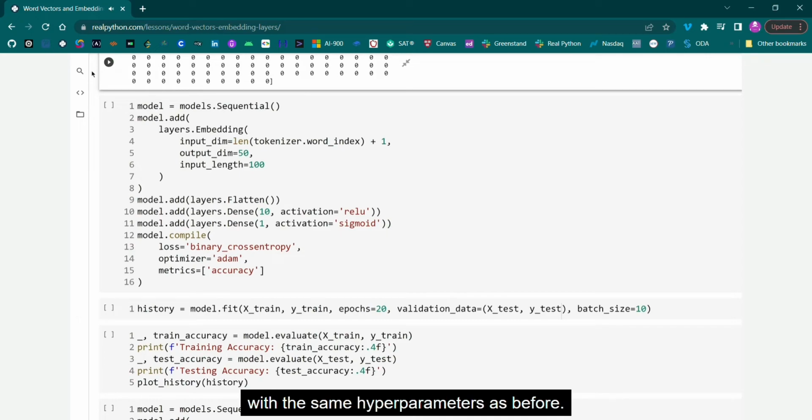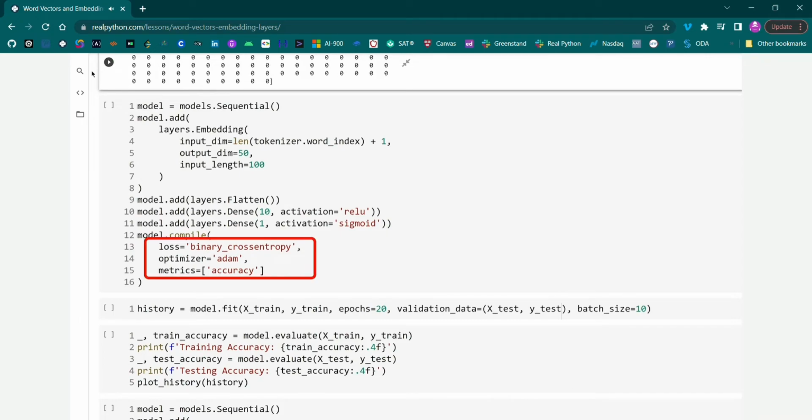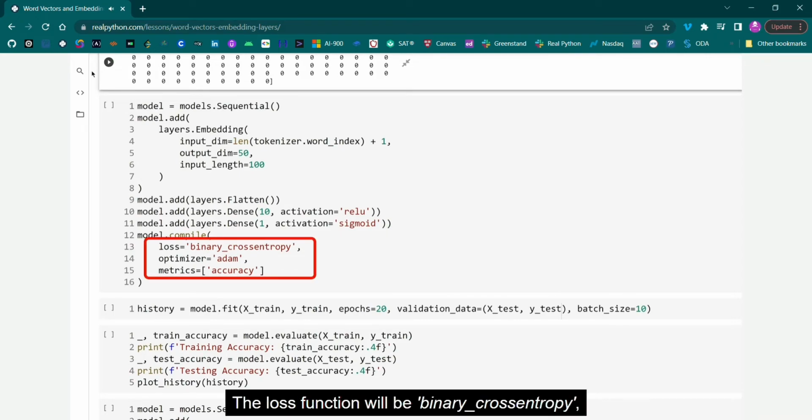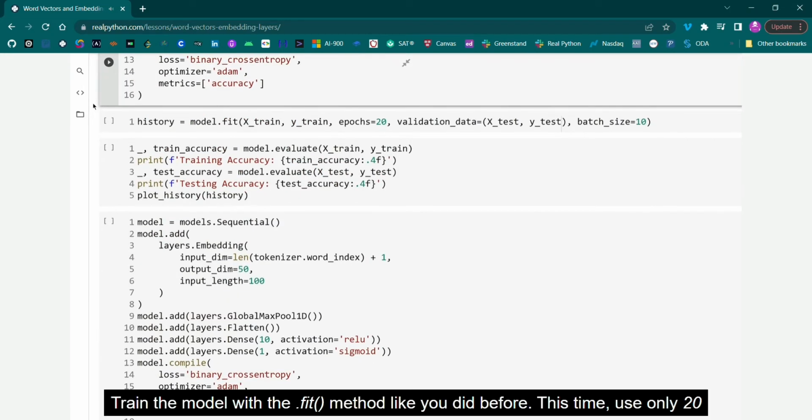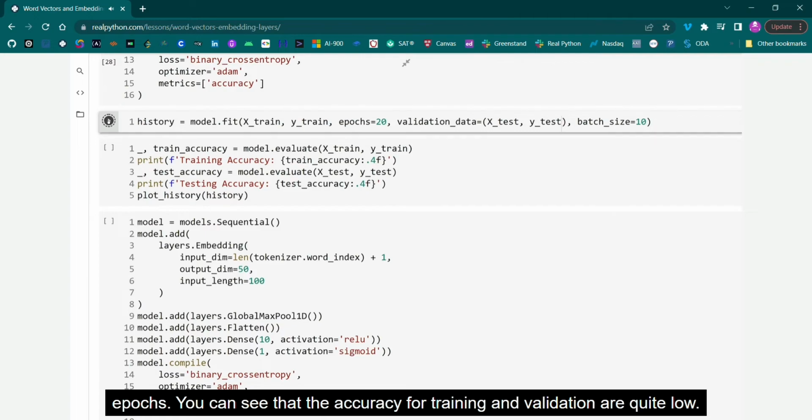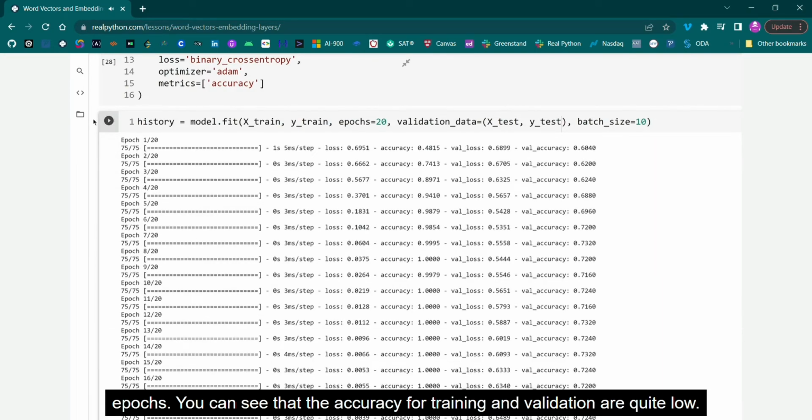Compile the model with the same hyperparameters as before. The loss function will be binary cross entropy, the optimizer will be Adam, and accuracy for the metrics. Train the model with the fit method like you did before. This time use only 20 epochs. You can see that the accuracy for training and validation are quite low.